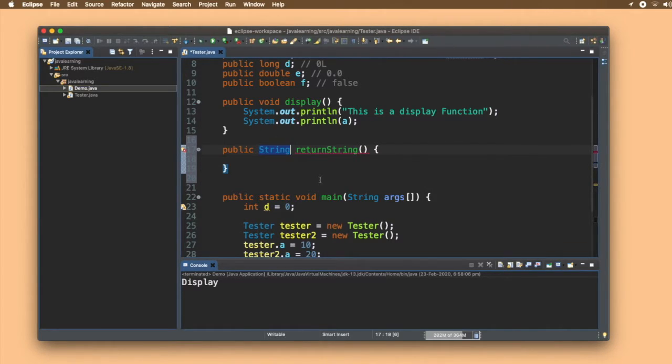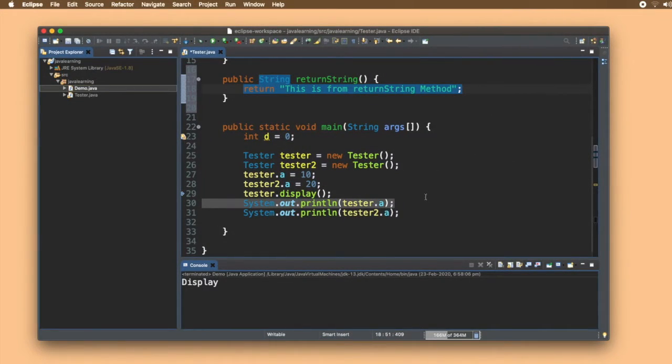Any line containing characters; a collection of characters is known as a string. Inside this I can return "this is from returnString method". What does this mean? Whenever I call this function returnString, it will return this string from it.